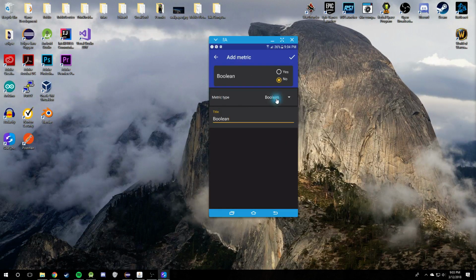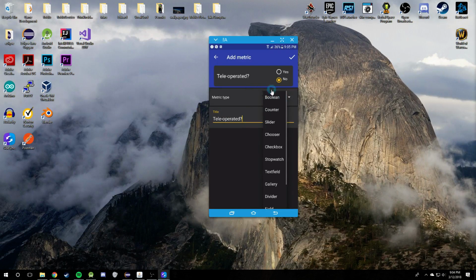Below that, you have the metric type selector, and this gives you 11 different selections of metrics that you can use. A metric essentially defines a certain way of collecting data. Below metric type, you will receive configuration fields for specifying attributes of that metric. For example, I can change the title, and you'll see it changing in real time up here. This just allows you to specify metric attributes.